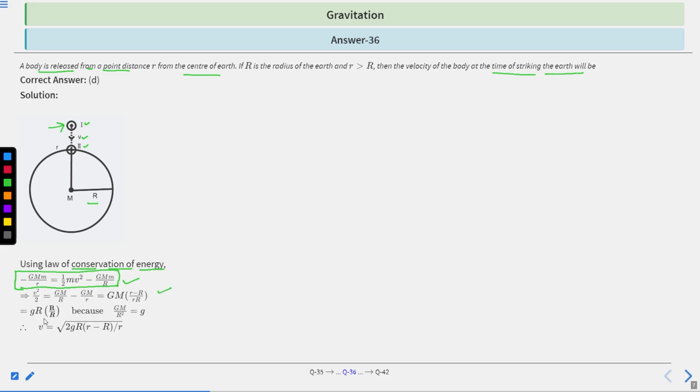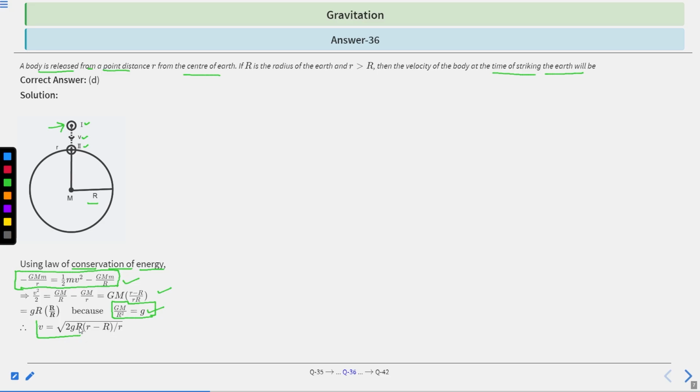So gR divided by r, because GM divided by R square is equal to g, the acceleration due to gravity. So v equals under root 2gR(r minus R) divided by r.